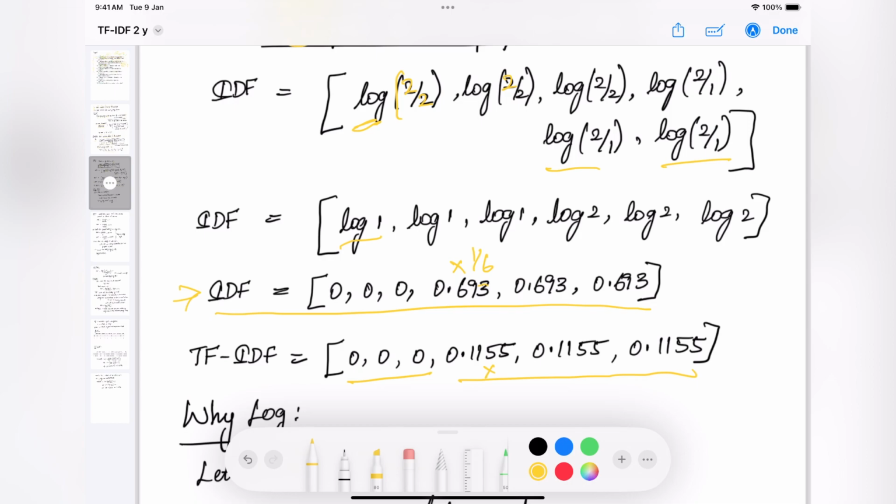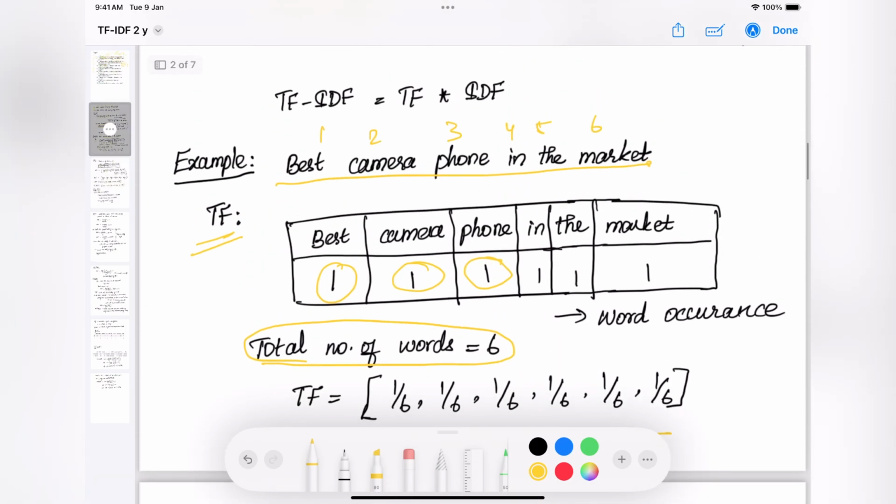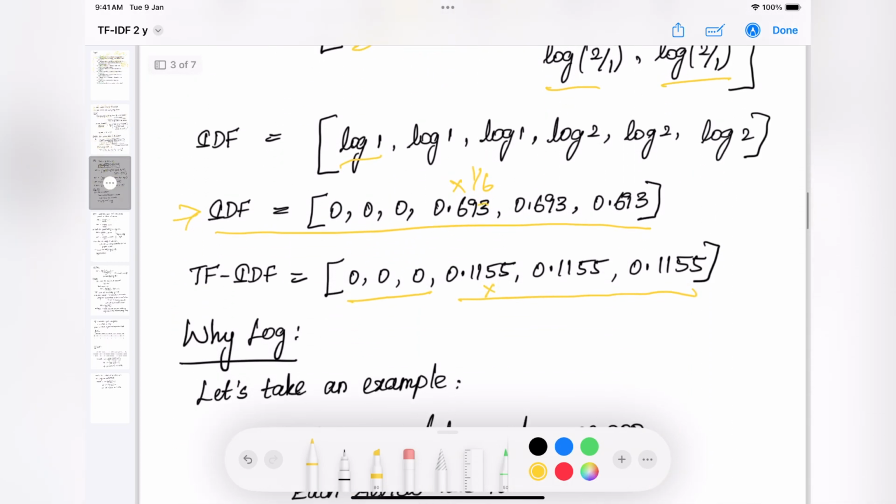So this is the TF-IDF value of our review, "best camera phone in the market." We have converted the review into a vector form. This is the vector form of that review. The same way you can do it for every review in your data.